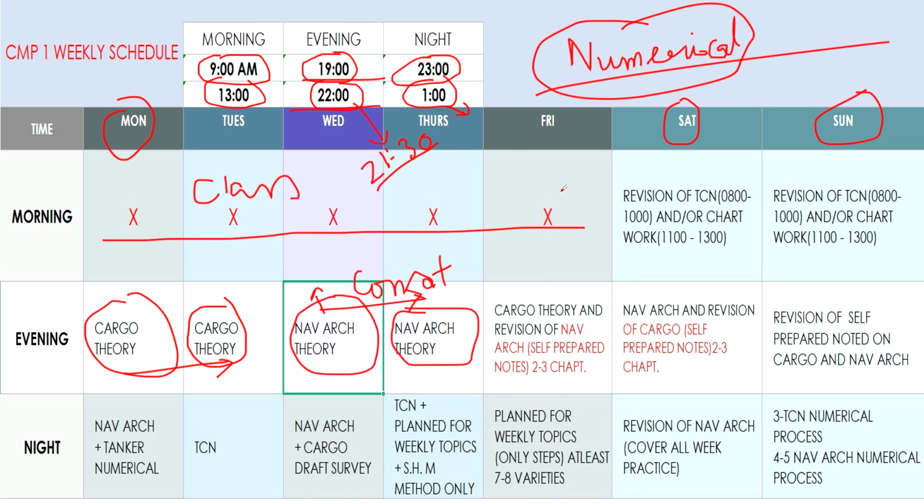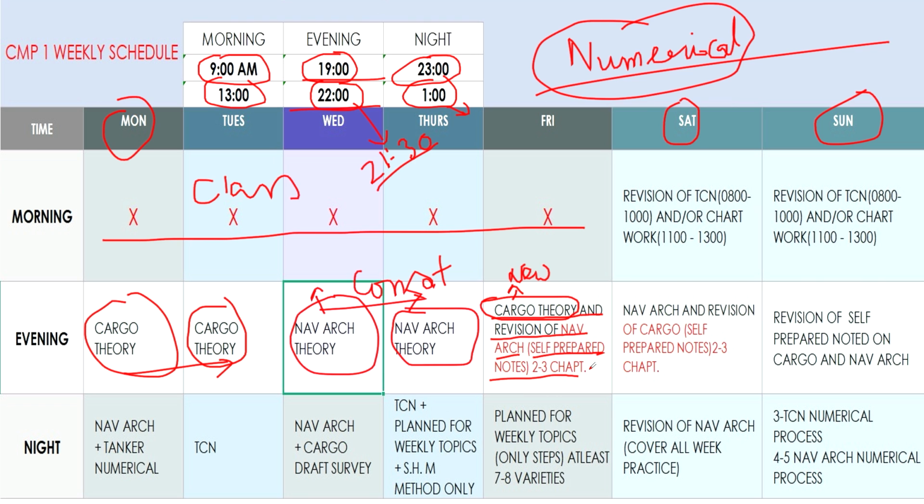Then on Friday, after this class you will feel a little relaxed, like okay, this evening will be with my books. So here I put cargo theory and revision of naval architecture. In cargo theory you must read any new topic or new questions. Then revision of naval architecture from self-prepared notes, at least 2-3 chapters.